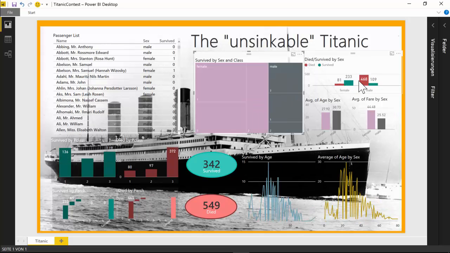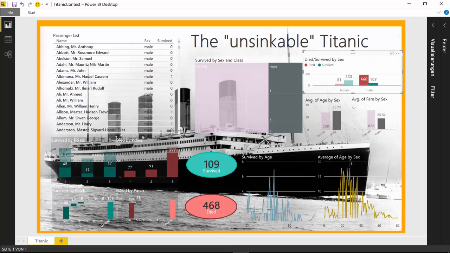It's also quite interesting to see, when we look at the males, the ones which died. We can see that 300 people died in the third class, and 91 in the second, and 77 in the first class. So it would be better, if you are on the Titanic, to be in the first class.